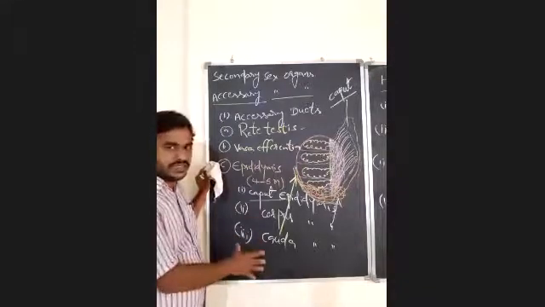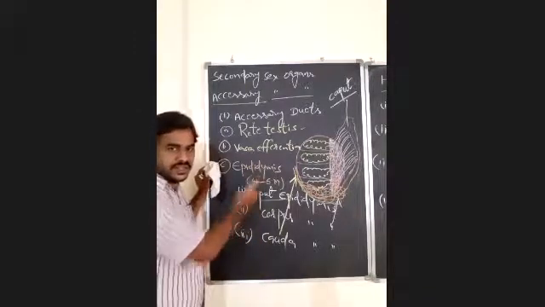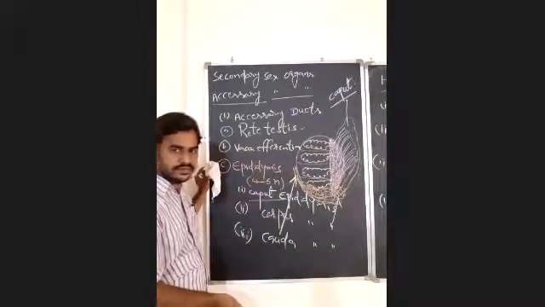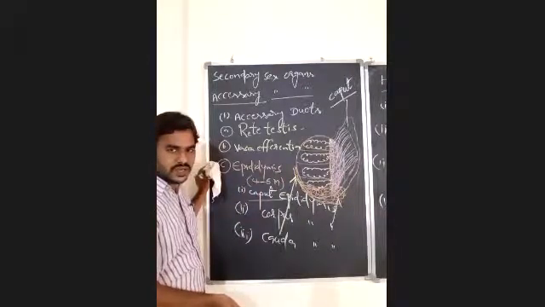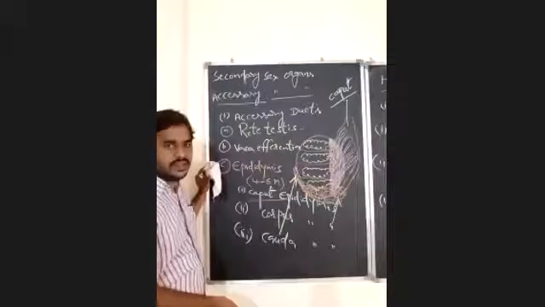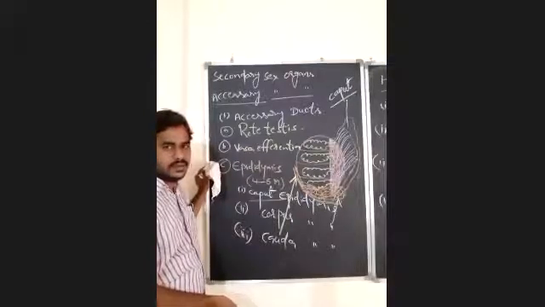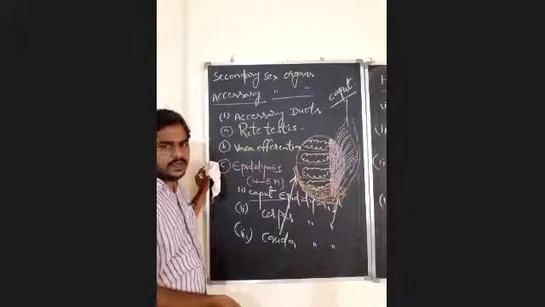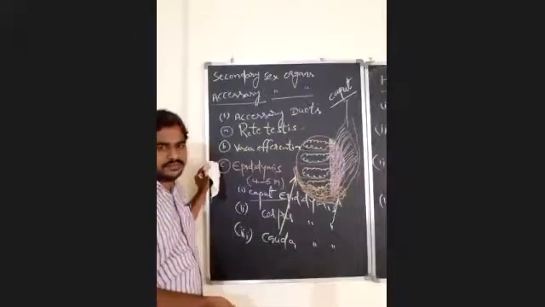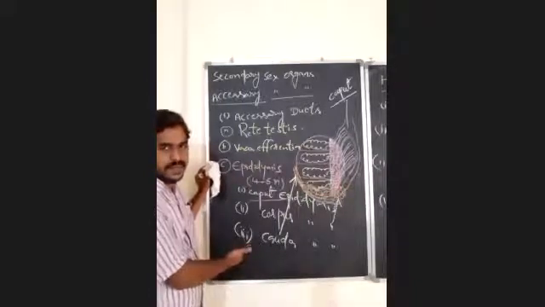Is it clear about vasa efferentia and epididymis? Which is the storehouse for the spermatozoa, where the spermatozoa can be stored up to 1 month of time? That is nothing but epididymis.